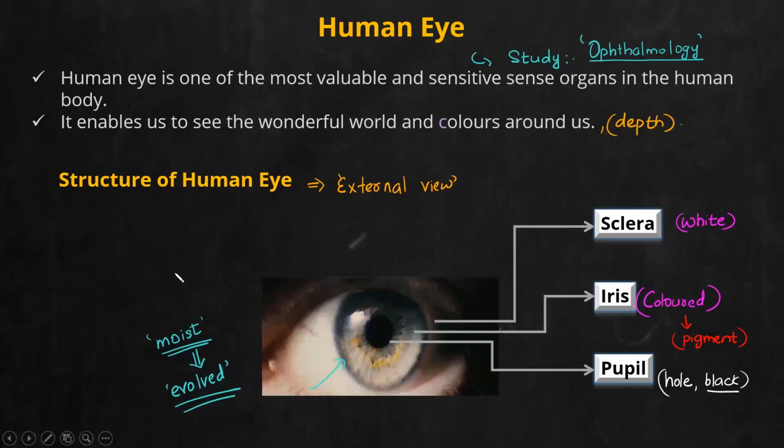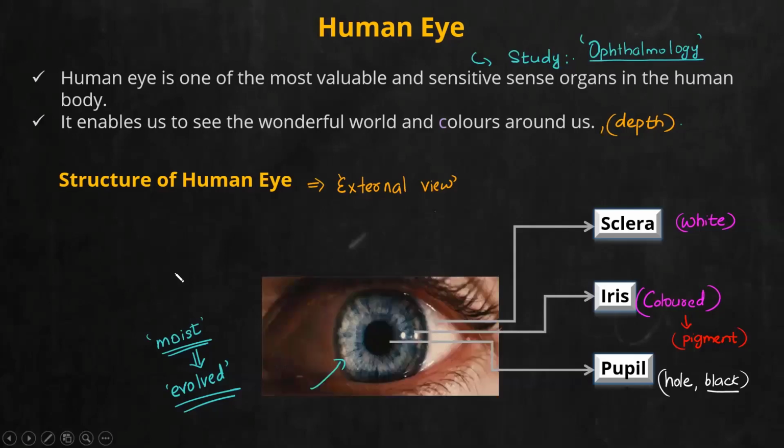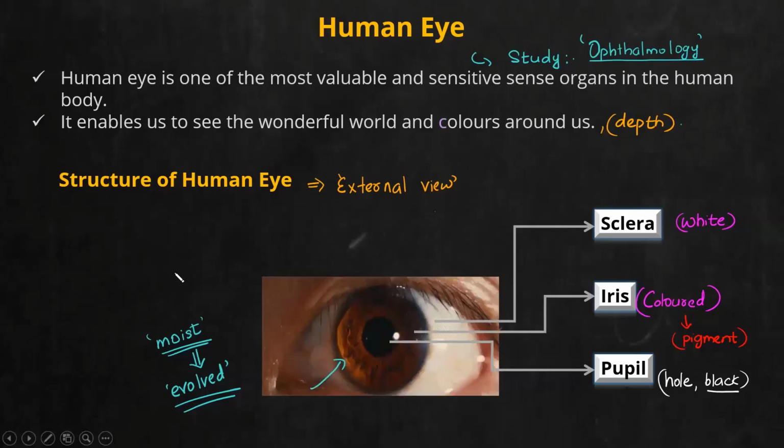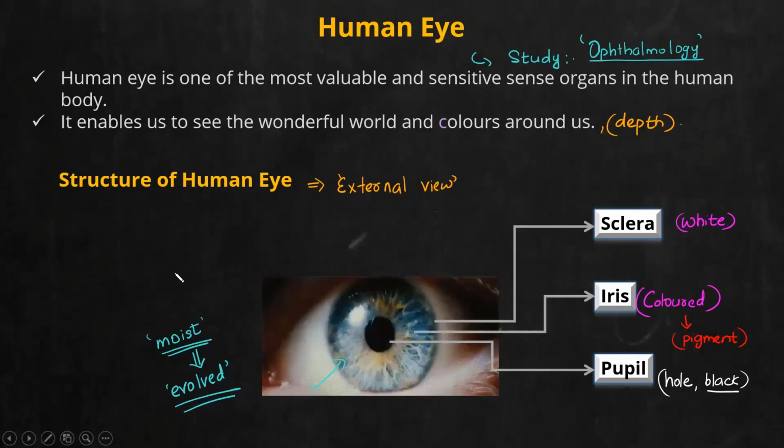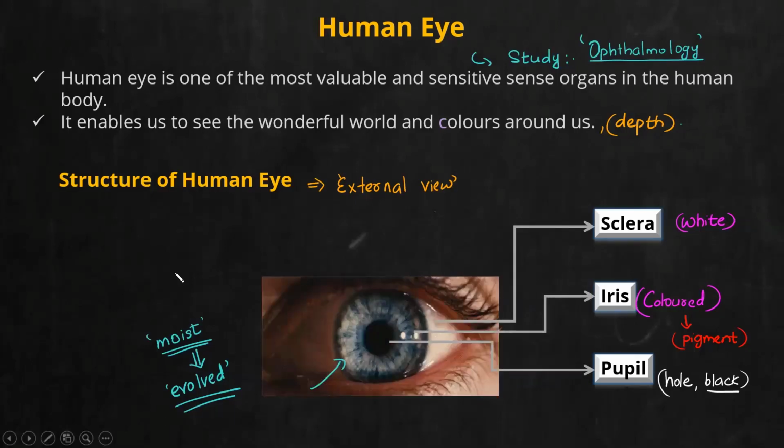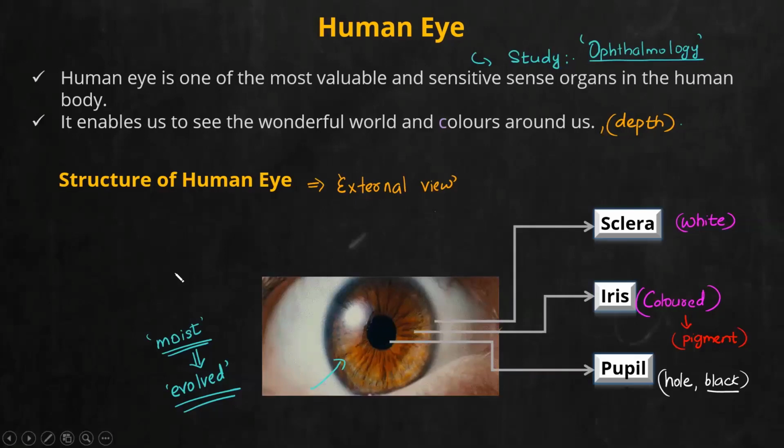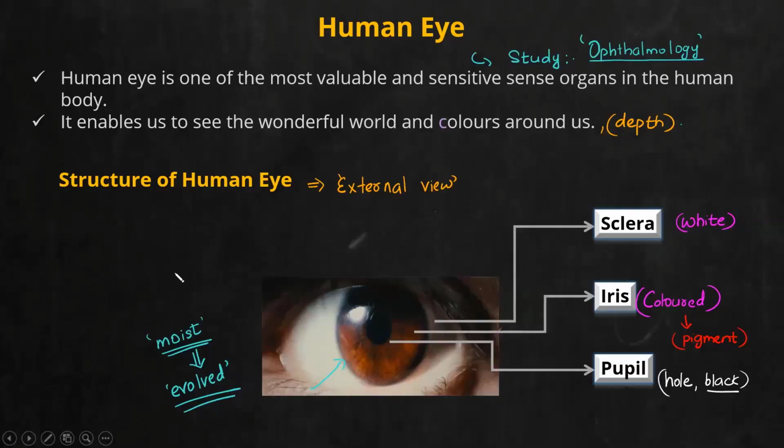In all these diagrams, you can see, is the color of the pupil changing? No. Then what is only changing here? Iris. Yeah, iris color is only changing. So never think that when you talk about eye color, I'm only meaning the color of the iris. The pupil color will always remain black itself.